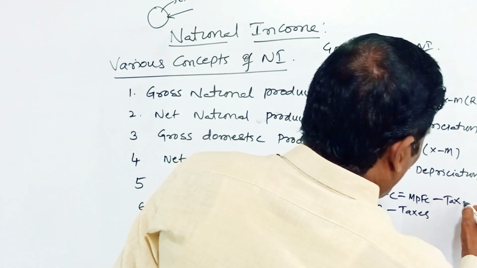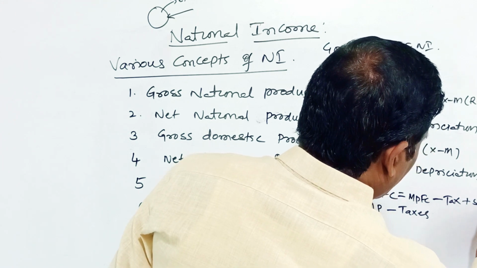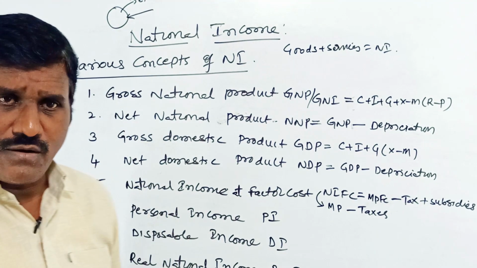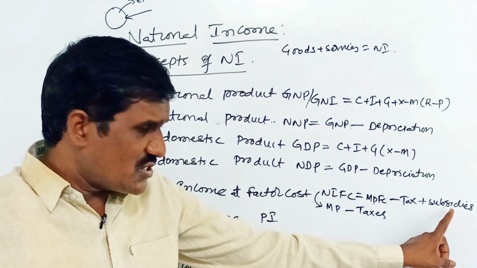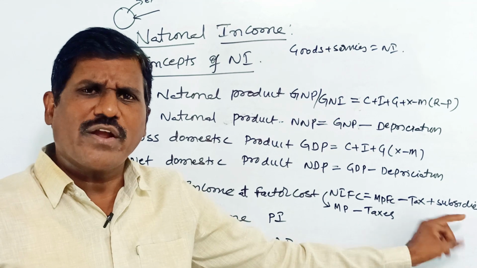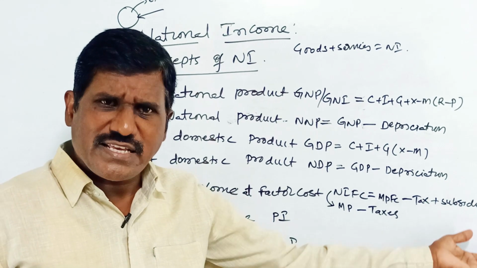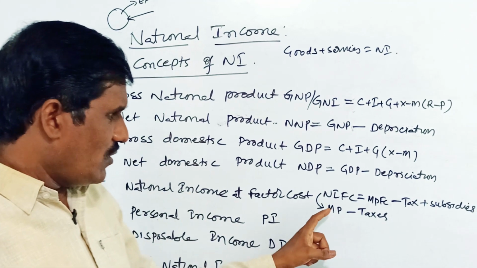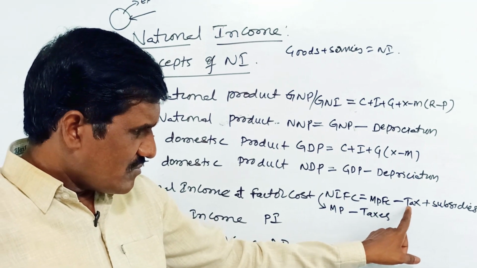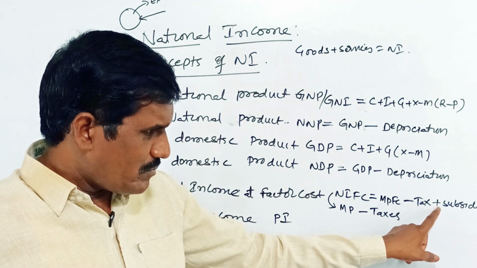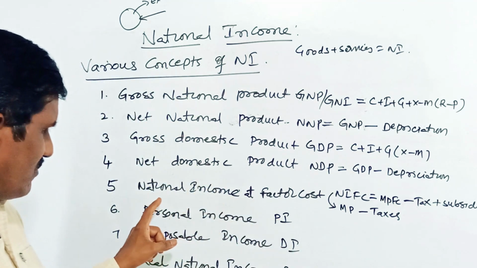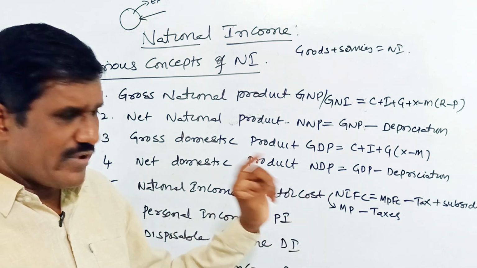Plus we have to add the subsidies. The government provides subsidy facilities to the companies at a low rate for the required necessities of production of goods and services. Okay, so minus direct taxes plus subsidies. So this is the formula of national income at factor cost.